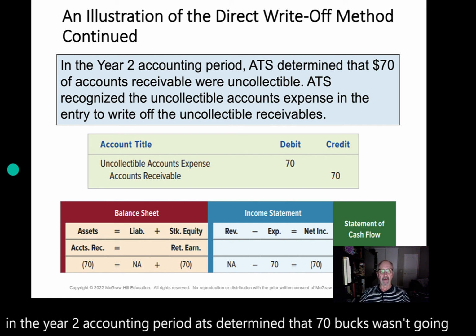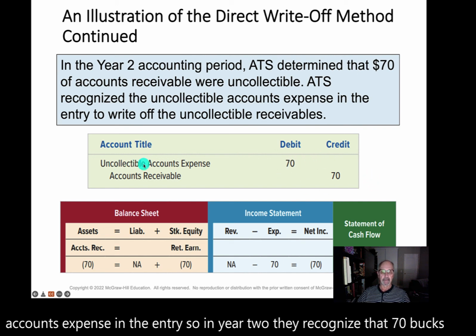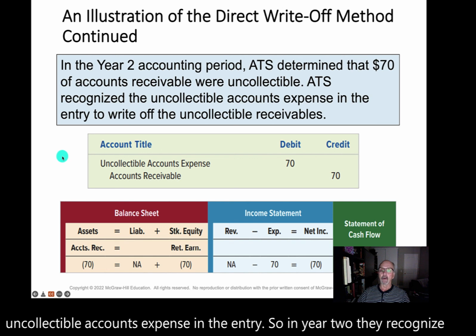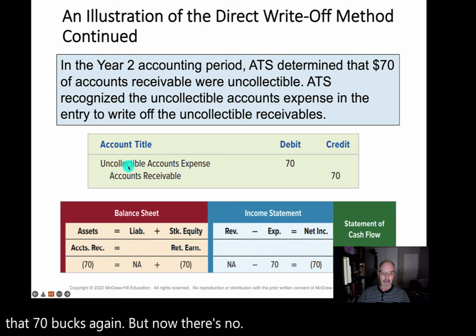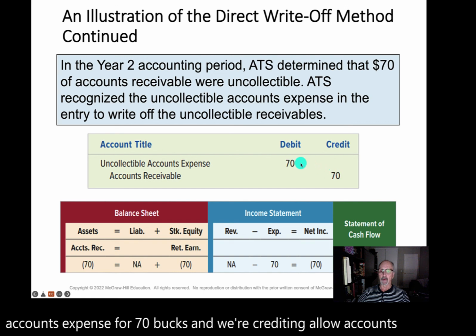ATS recognized the uncollectible accounts expense in the entry. So in year 2, they recognized that $70 again, but now there's no allowance for doubtful accounts. So we're debiting uncollectible accounts expense for $70, and we're crediting accounts receivable. It's a direct write-off.